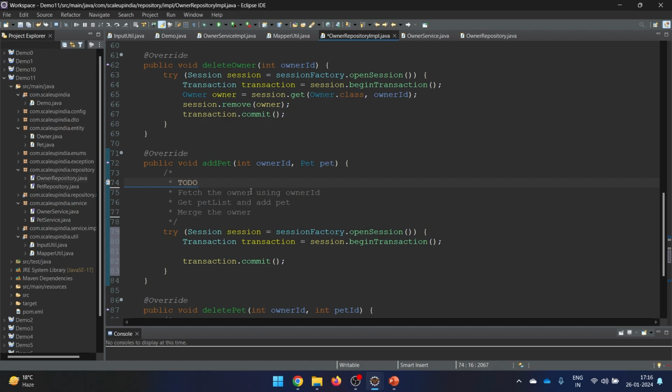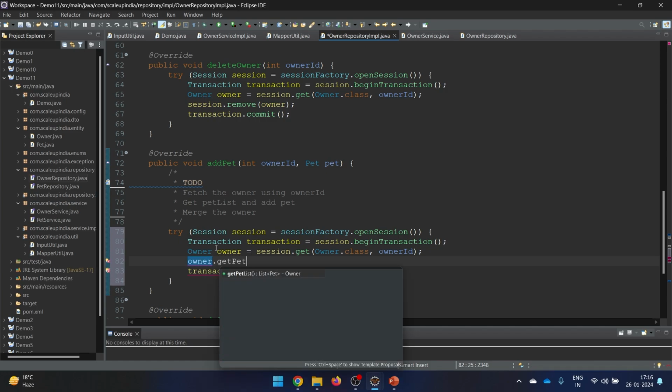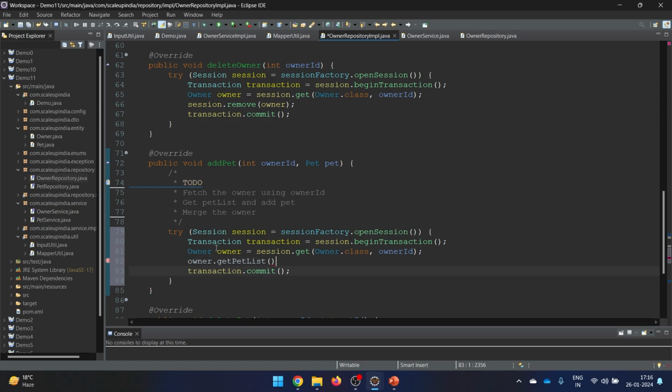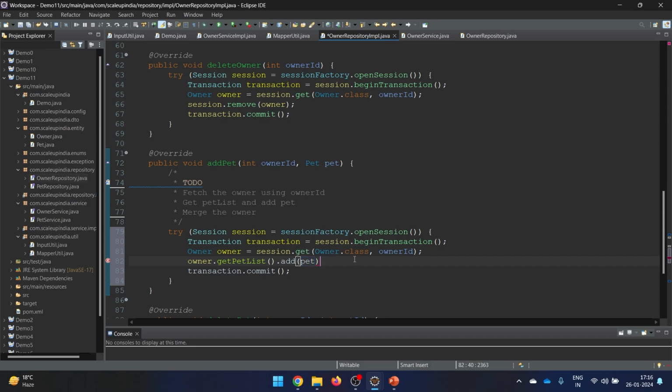Now they say fetch the owner using owner ID. So owner ID we are getting, and for this we are going to fetch the owner details. So this way we can fetch, and we have fetched this particular thing. Now what we will be doing is we will say here owner dot get pet list, and within this pet list only here I will say add, and I will be adding this particular pet here. So we are going to add the pet within the pet list.